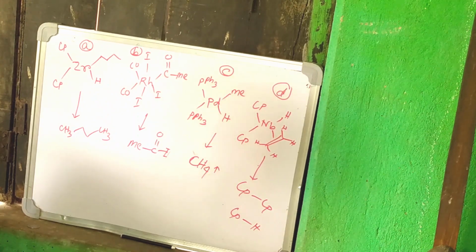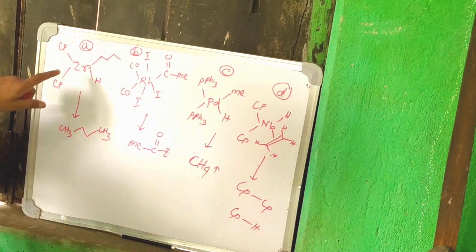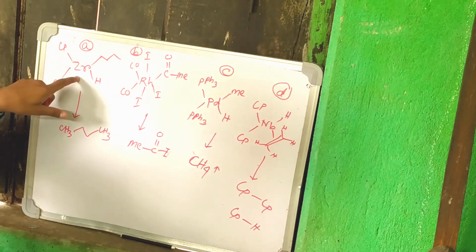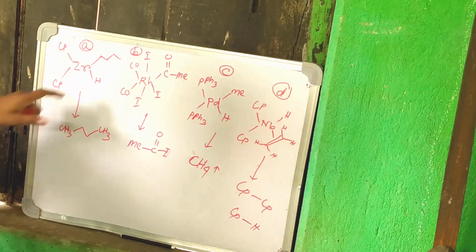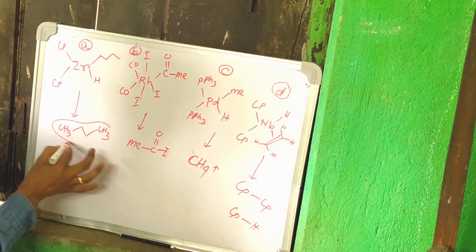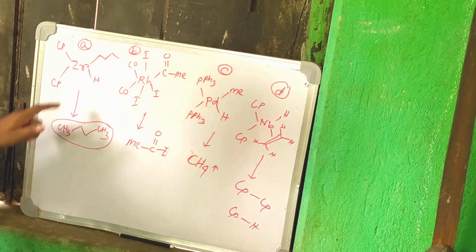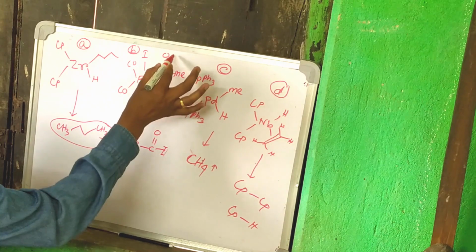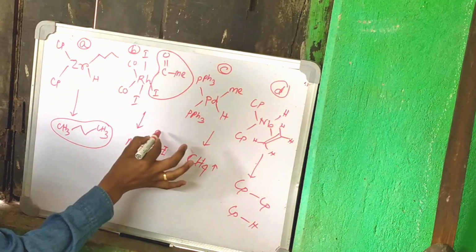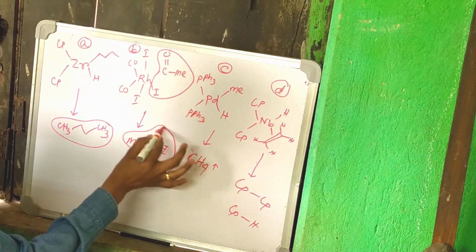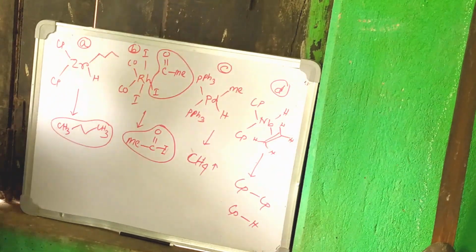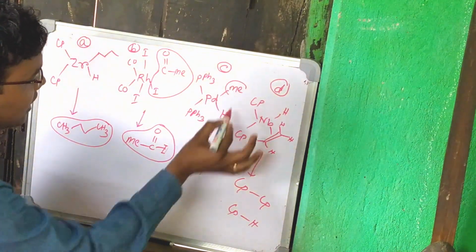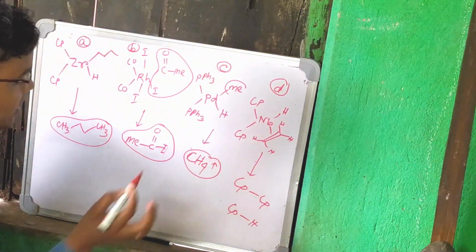Just let me tell you that this compound will undergo reductive elimination very fast because this n-butyl is the side product. Here also it undergoes reductive elimination. These two groups are cis, so this undergoes reductive elimination faster to give this compound. Here also, methane is the side product, a stable organic product.